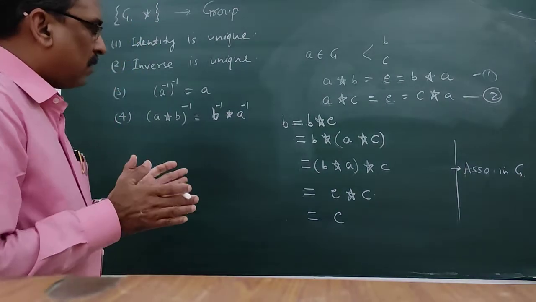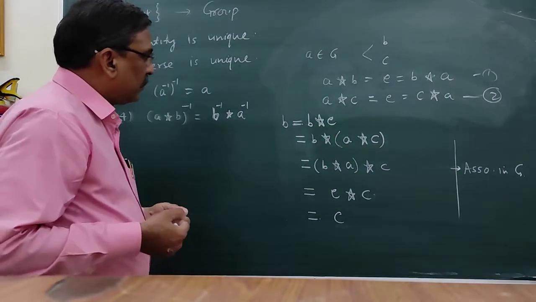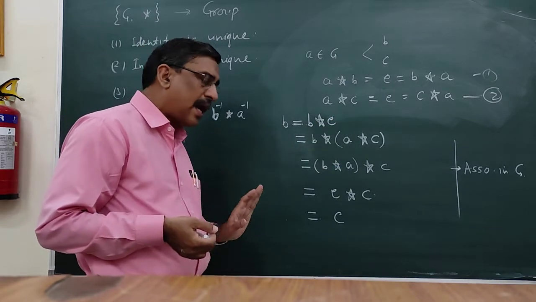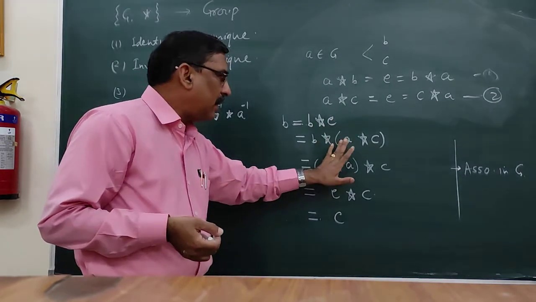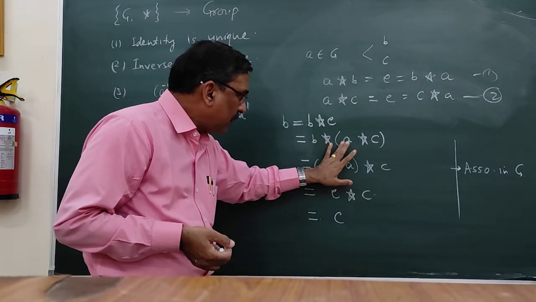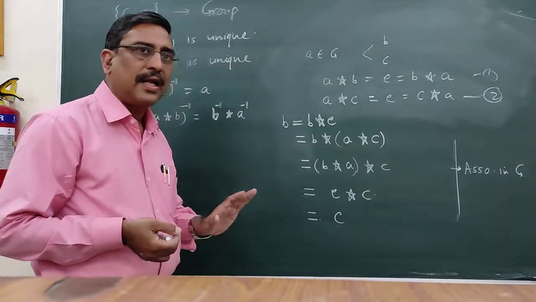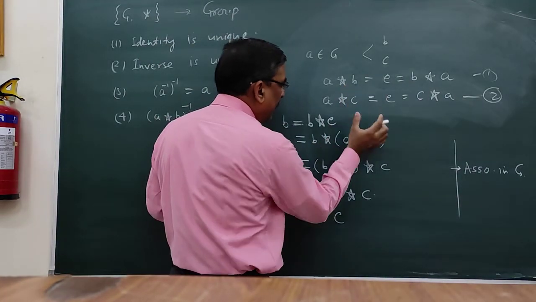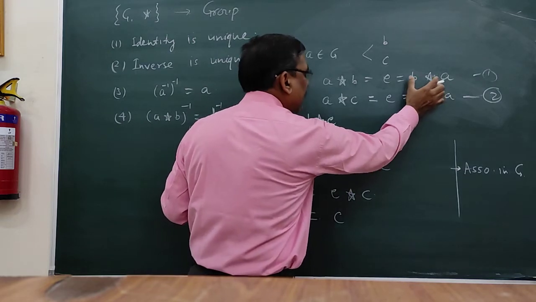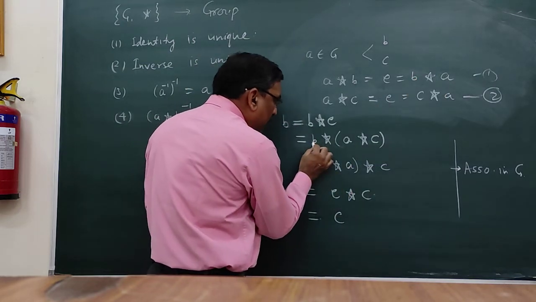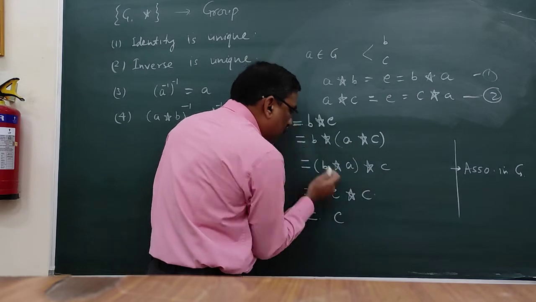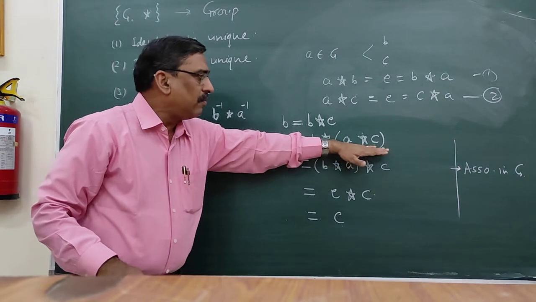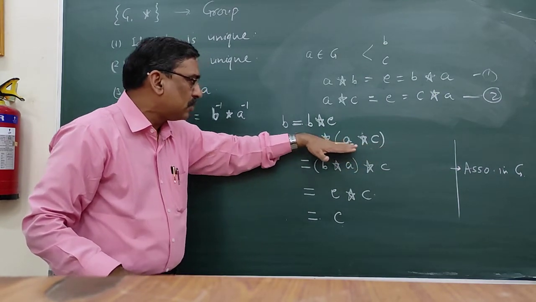Now, as I earlier told you, I judiciously wrote this e here. Why? I took e is equal to a * c, none other than a and c. I could have taken b * a here, but we have to prove that b is equal to c. It means we have to introduce c here. Otherwise, it will not be possible for us to prove.